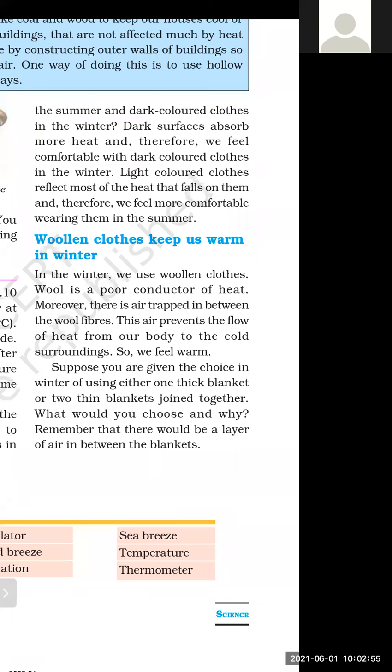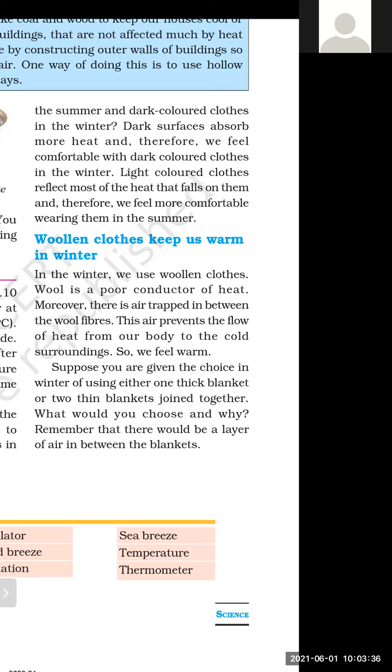Always remember, if you are given the choice to use one thick blanket or two blankets, which will give you more warming effect? The two thin blankets. What is the reason? Because there is air in between the layers of the two blankets, and air is a poor conductor of heat. The heat from our body will not go outside, so we feel a warming effect as compared to one thick blanket.